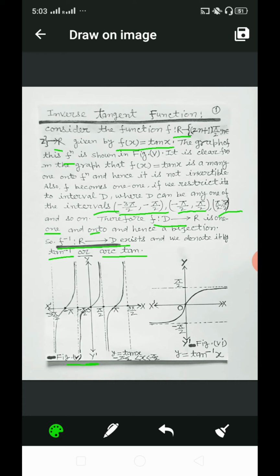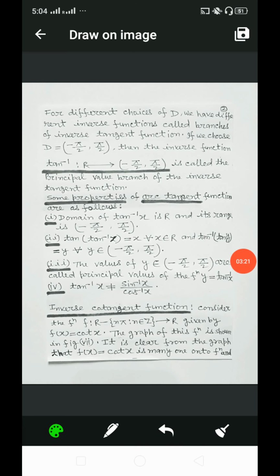Dear students, here you are given two graphs. One is y = tan x, and the second graph, figure 6, denotes the graph of y = tan inverse x. For different choices of D, we have different inverse functions called branches of the inverse tangent function.